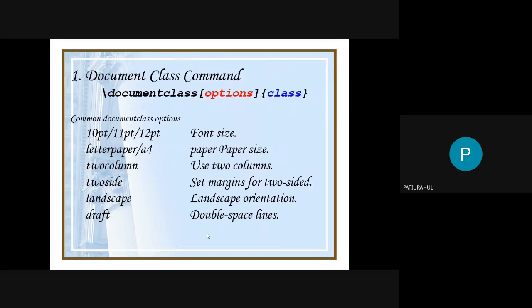First we see what is meant by document class. How to write the class? I already told you every command in LaTeX starts with a backslash. So first you write the backslash, then write documentclass, then within the square brackets you can mention the font size, paper size, or you can use two column, three column. These are optional actually. And within the curly braces you mention the class, which class you want to use.